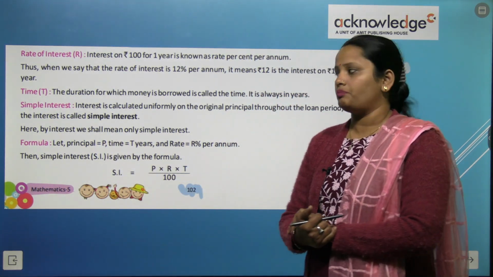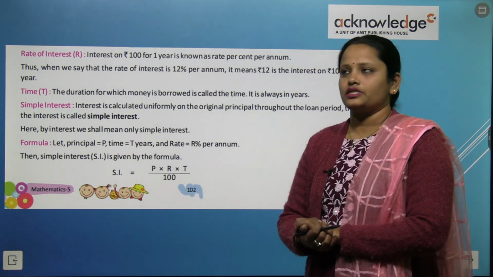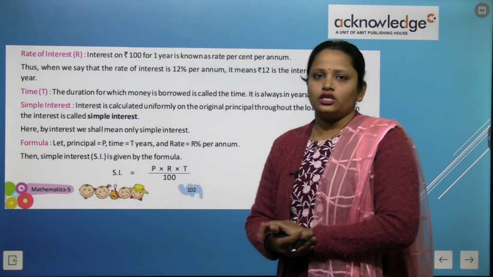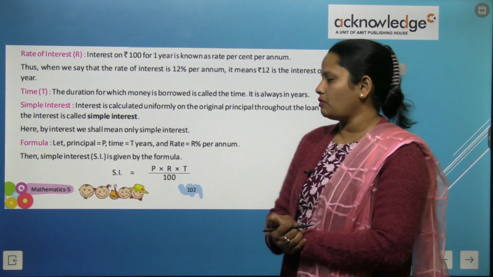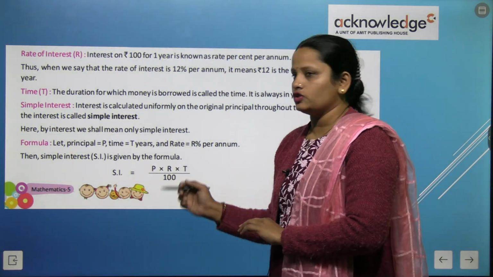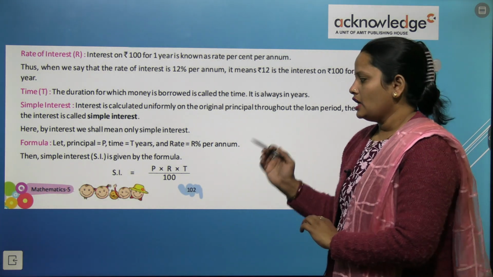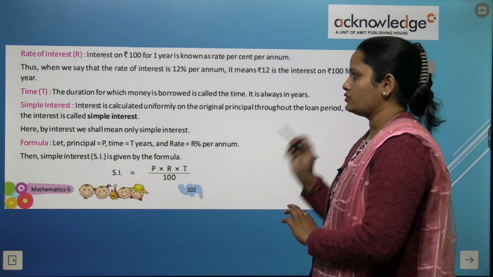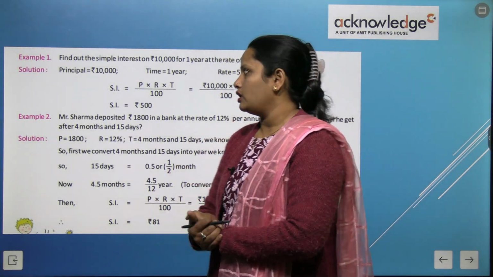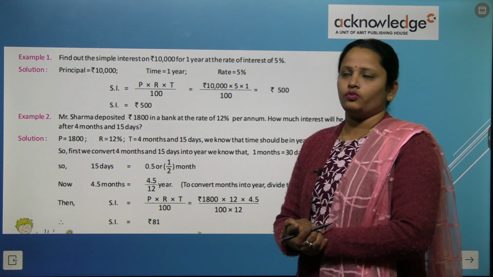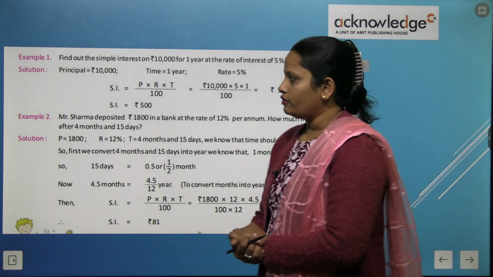So let principal be written as P, time as t years, and rate as r% per annum. So the simple interest, which is SI, is given by the formula: SI is equal to P R T, meaning P multiplied by R multiplied by T, upon 100. So this is the formula of simple interest. Now let's do example number 1. Find out the simple interest on 10,000 for 1 year at the rate of interest of 5%.